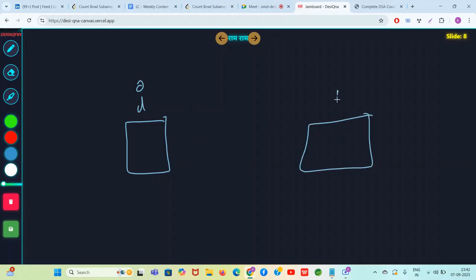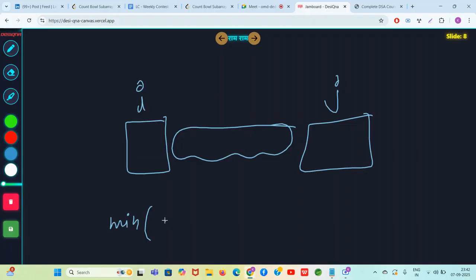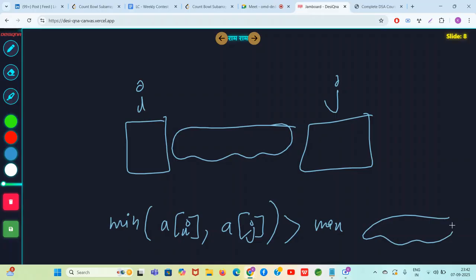So see, in my brain, obviously I did lots of hit and trial, then this came to my brain. Min of the element at index i and j is greater than max of all the middle elements from i plus 1 till j minus 1.